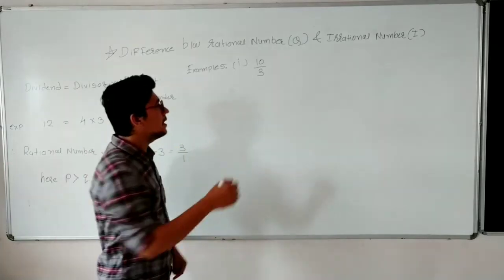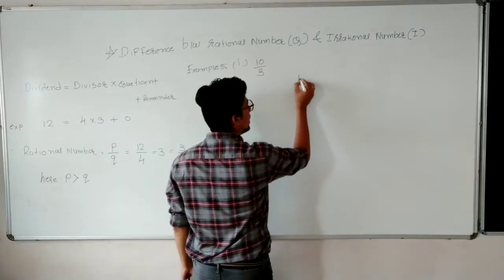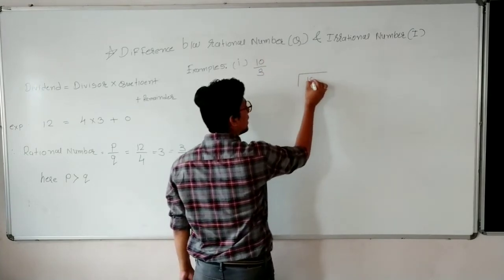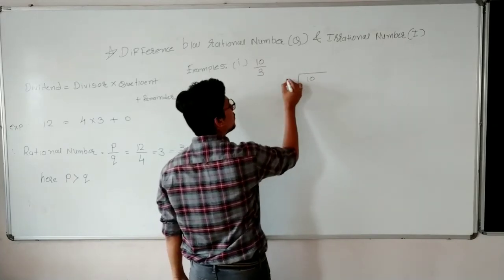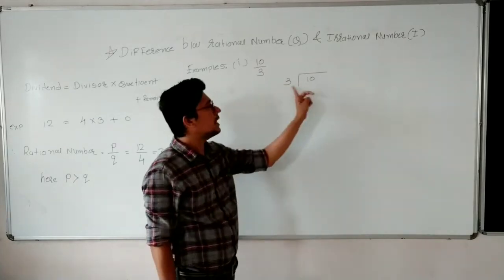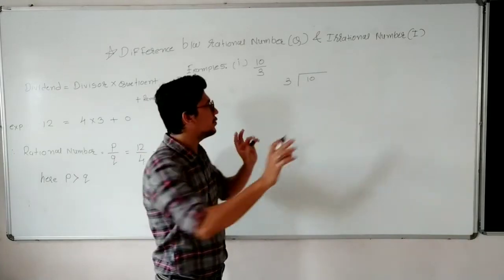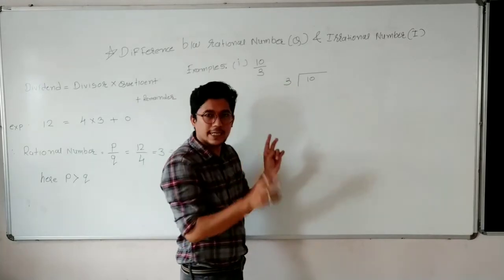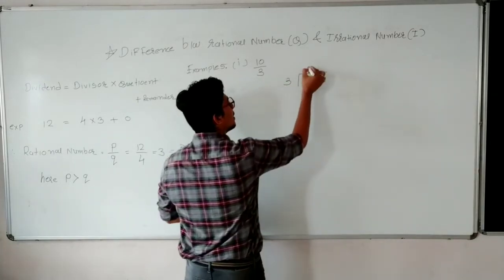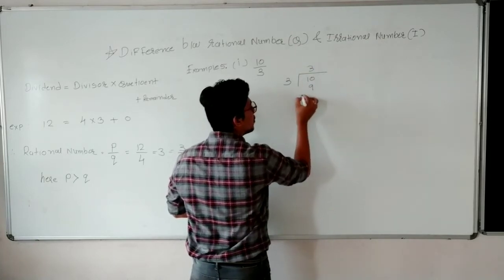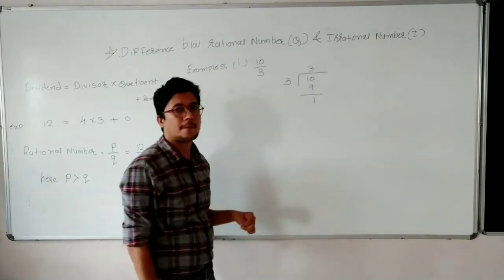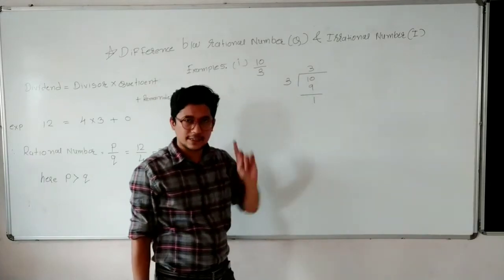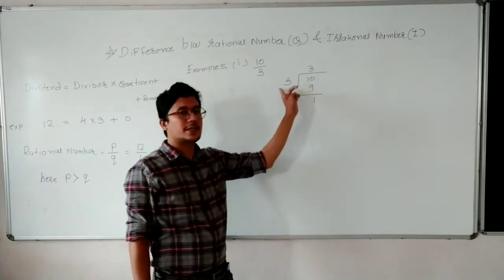Let me take the division method first. So in the dividend space you have to take 10, and in the divisor space you have to take 3. Now 3 is smaller than 10, so there won't be an issue. So take the table of 3. 3 ones are 3, 3 twos are 6, 3 threes are 9. So again the remainder is 1.